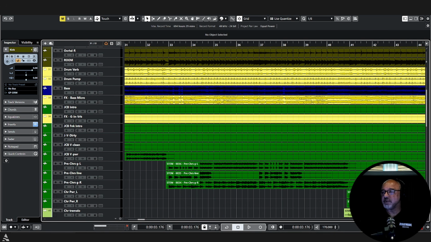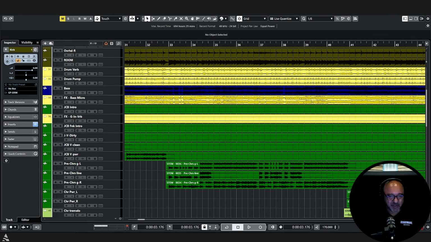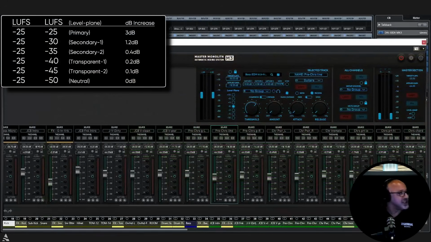So we'll come over here. Where is the pre-chorus line? Right here. And we want that to go to minus 30, okay? So minus 30 and mix. Okay, so he has dropped down to minus 30. All right, so as we continue on, let's look over here. Oh, sorry, I forgot to move back over here. Sorry about that. So here we dropped our pre-chorus line from minus 25 down to minus 30, all right?